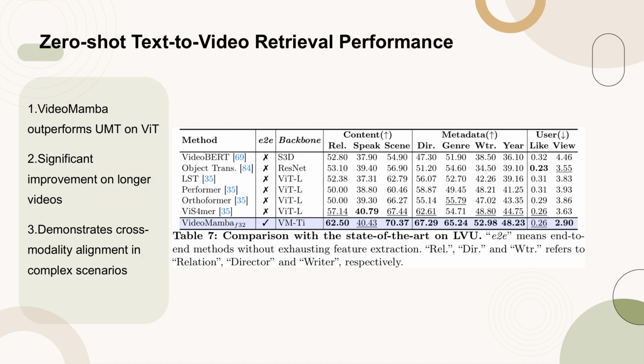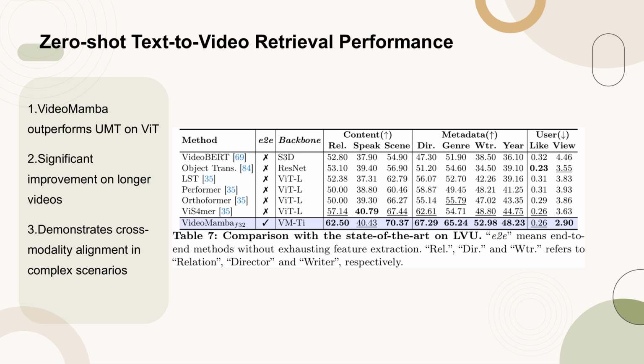Table 8 presents the zero-shot text-to-video retrieval performance of various models on 5 prominent benchmarks: MSRVTT, DiDeMo, ActivityNet, LSMDC, and MSVD. The table highlights that under the same pre-training corpus and similar training strategies, VideoMamba achieves superior zero-shot video retrieval performances compared to UMT based on ViT.